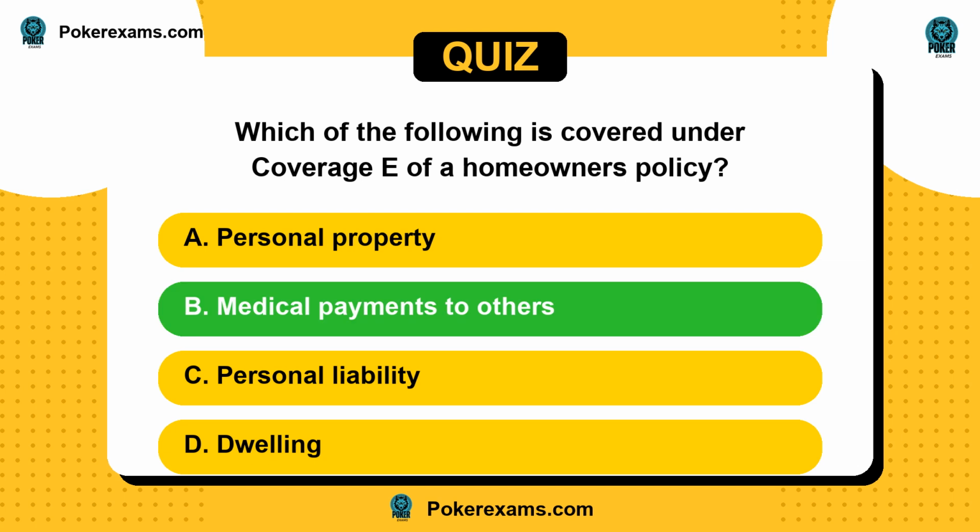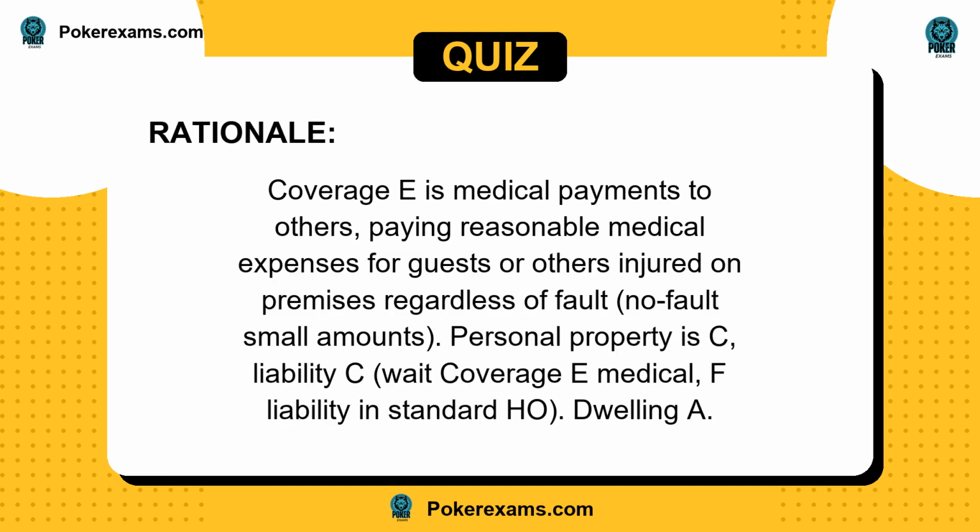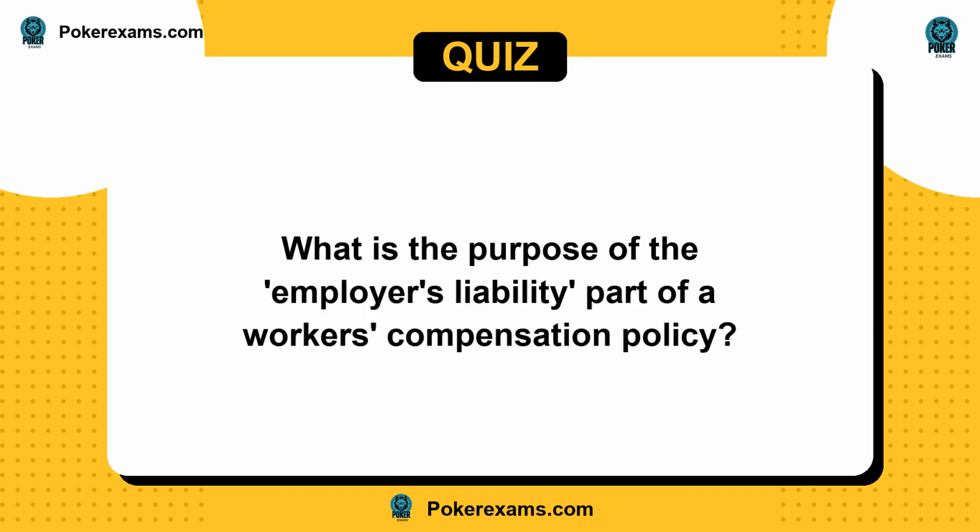The answer is B. Coverage E is medical payments to others, paying reasonable medical expenses for guests or others injured on premises regardless of fault, no fault small amounts. Personal property is C, liability is coverage E, medical is F, liability in standard HO. Dwelling is A.